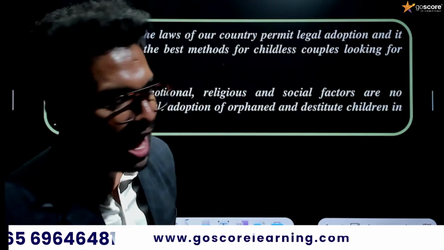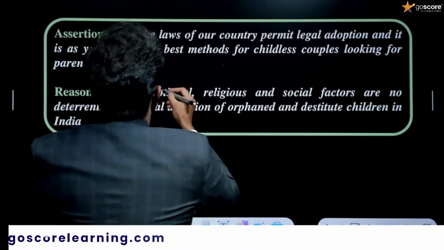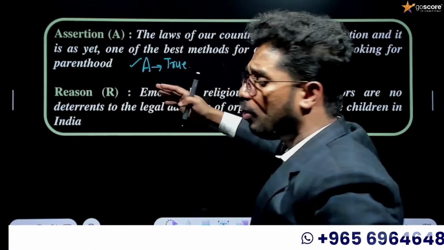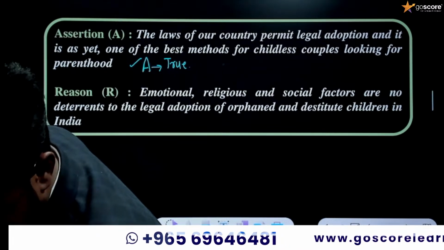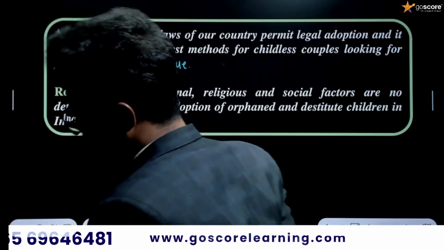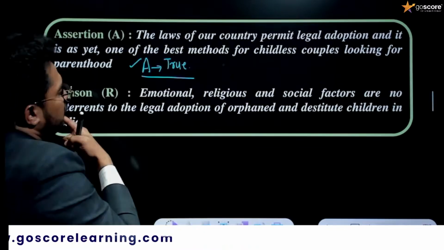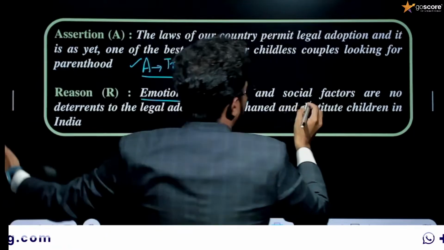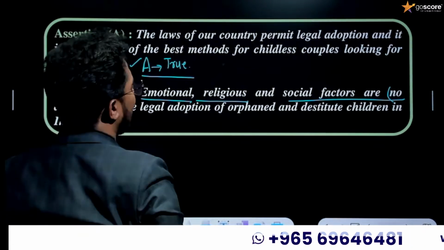And the next one is, what is the assertion based on that question? Give the answer to this assertion based on that question. Okay, here the assertion is true. Assertion is exactly true, and whatever the reason is. The next one says emotional, religious, and social factors are no deterrence to the legal adoption of orphan and destitute children.